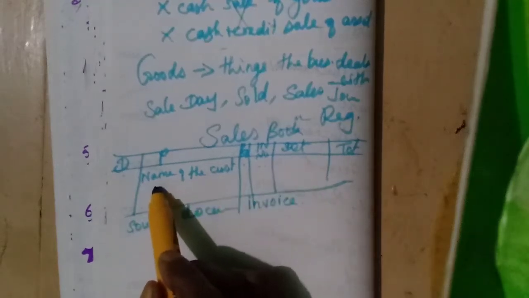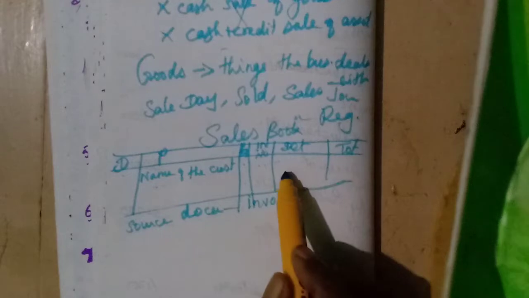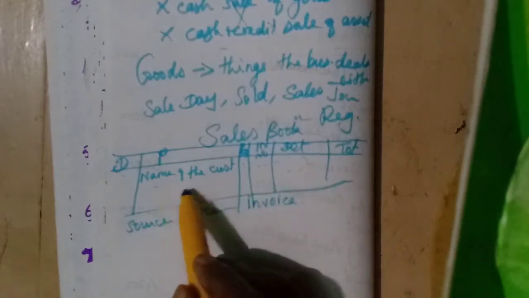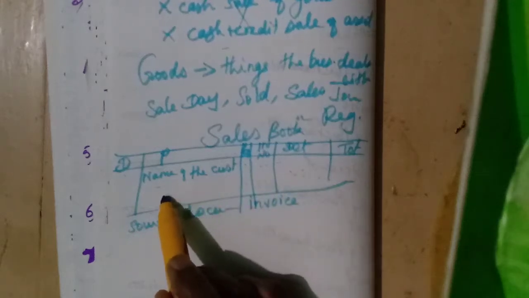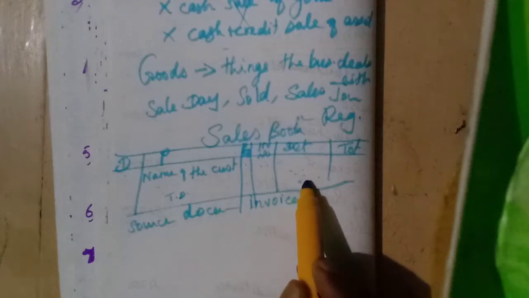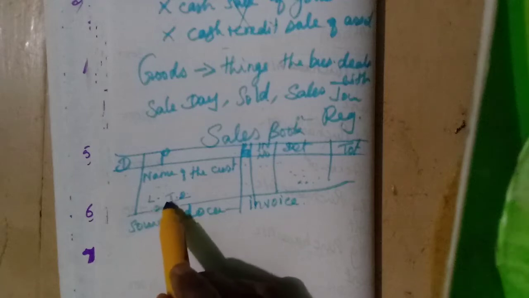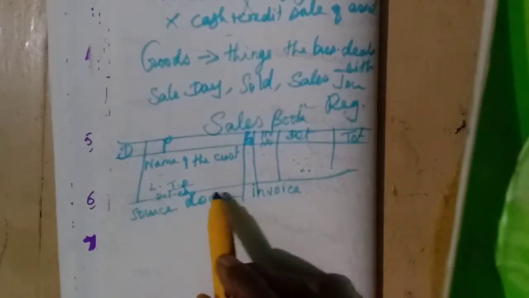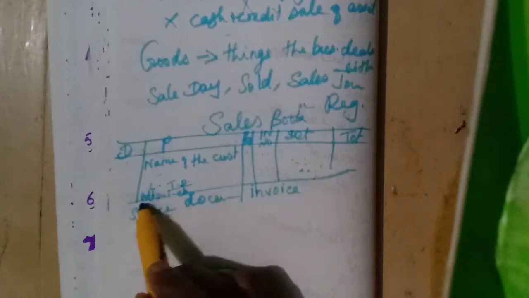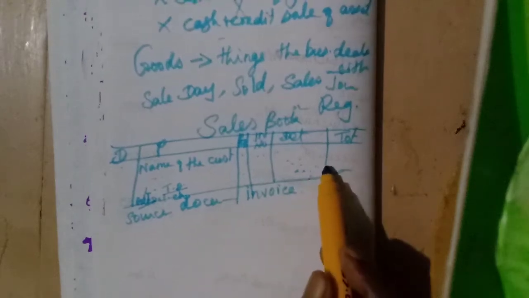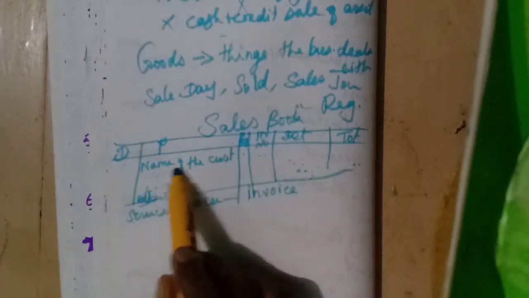Here we are writing, isn't it, 10 kg of rice at the rate of rupees 100 each. We will write the amount. Then again one more item we will write. Then if there is any trade discount, that will be written and deducted, isn't it? Then any delivery charges will be entered and added along with the invoice price. So we will write the net amount in the total column. That amount only will be paid by that customer.